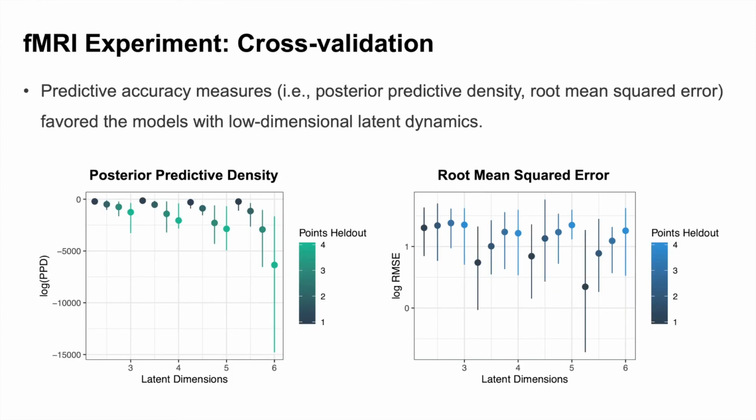We fitted 4 model variants with varying dimensionality of the latent dynamics from 3 to 6. The model with high posterior predictive density and low root mean squared error is supported strongly. The result shows that low-dimensional model variants are consistently preferred over high-dimensional ones.